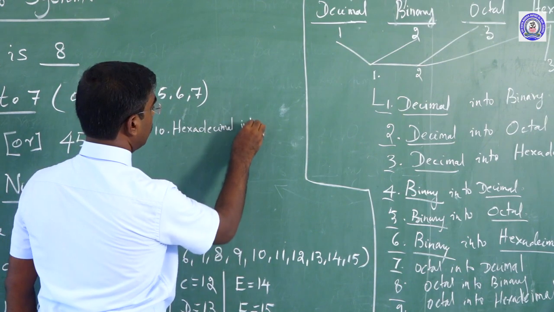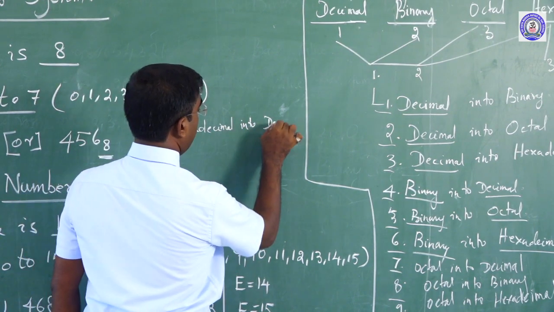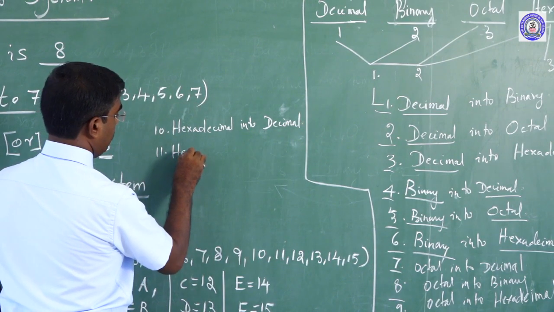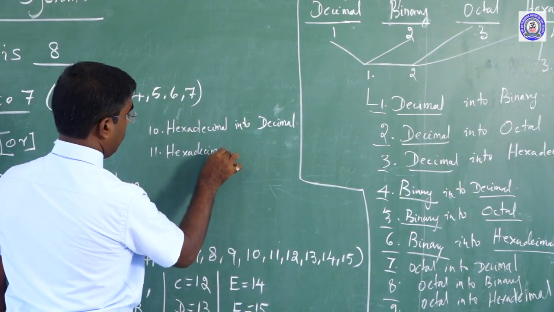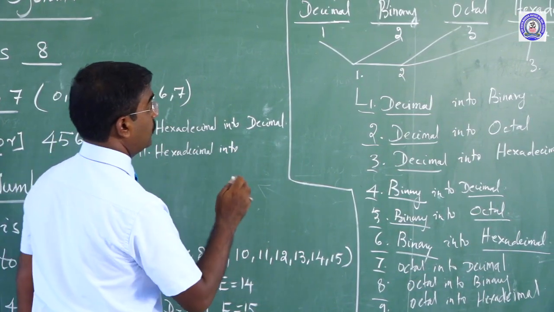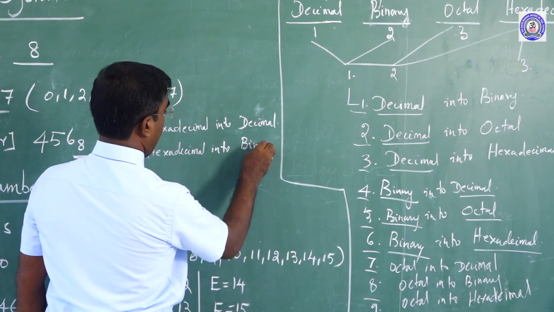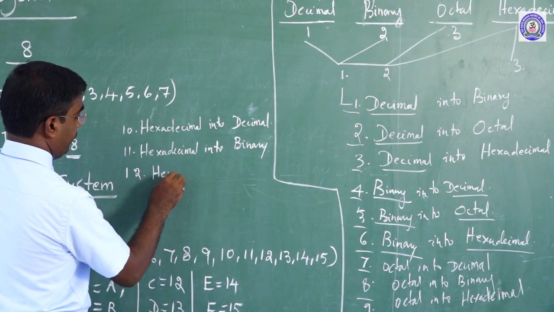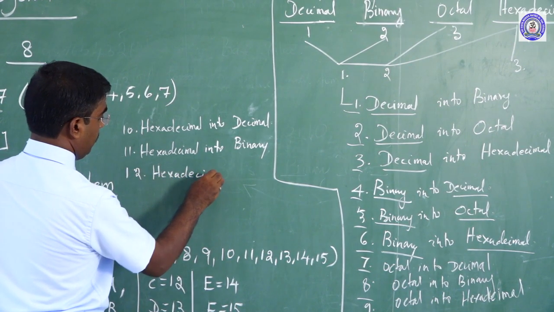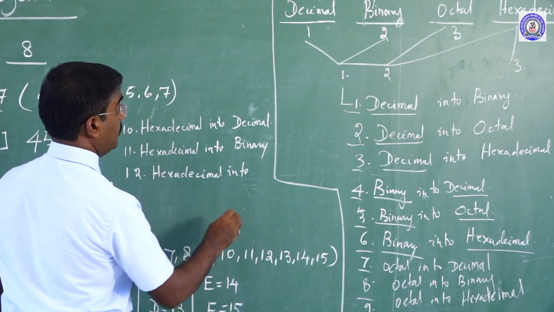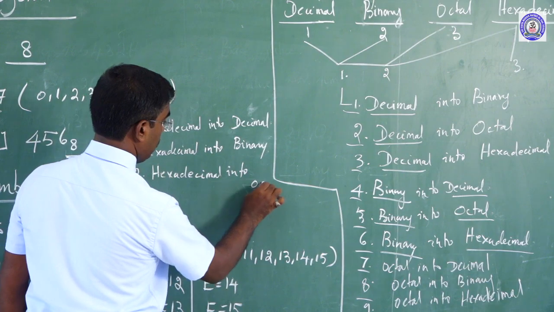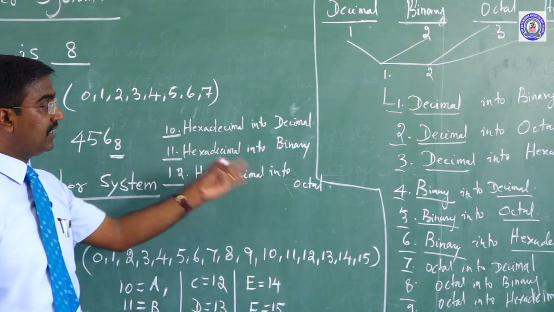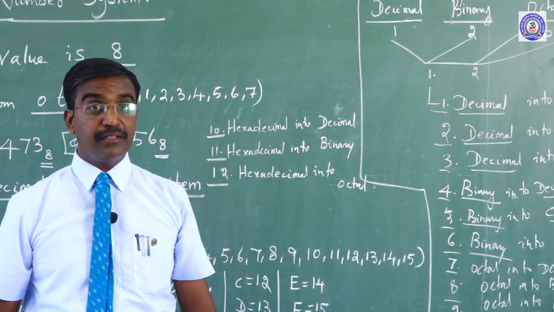hexadecimal into decimal, and then hexadecimal into binary. Okay, and then hexadecimal into octal. So, totally 12 types of conversions happen in this number system.